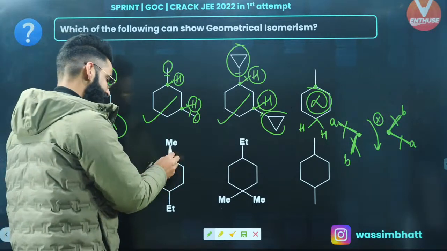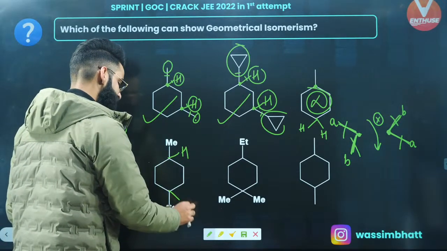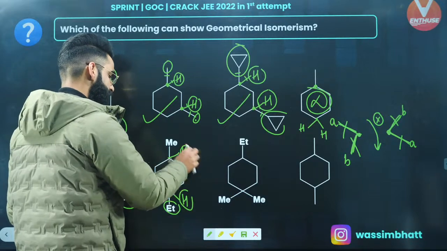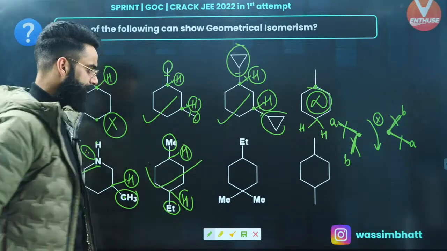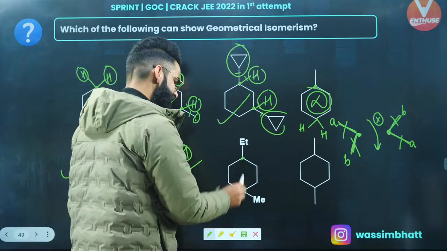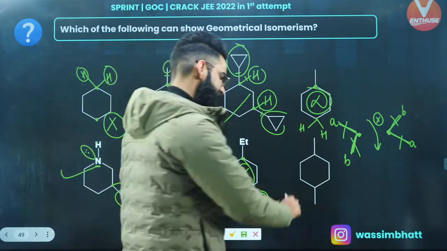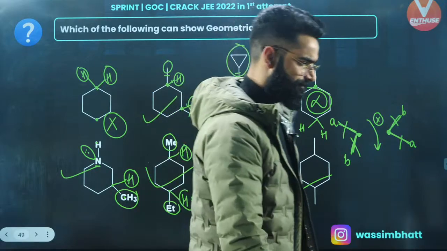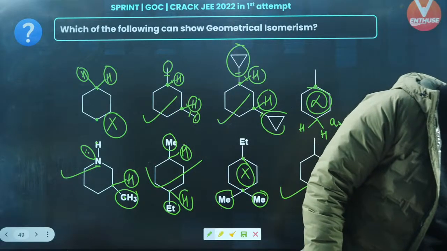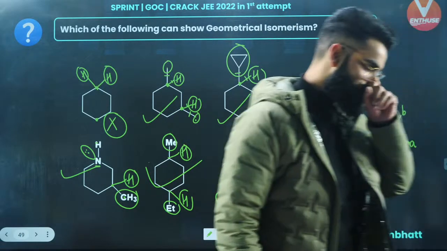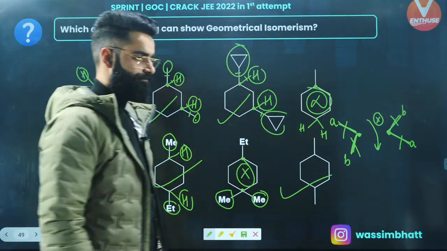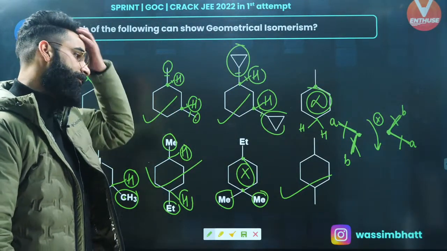What about this one? Will it show GI? Hydrogen as well as hydrogen. Two different groups, so it's going to show GI. If you select this center and this center, two same groups, it is not going to show GI, right? And the last one, it is going to show GI, right? Perfectly clear? Perfectly clear, guys?